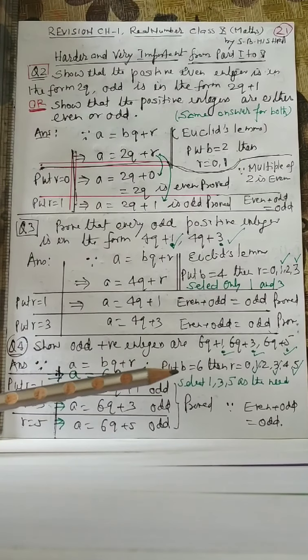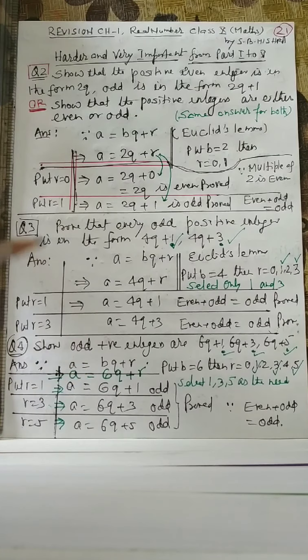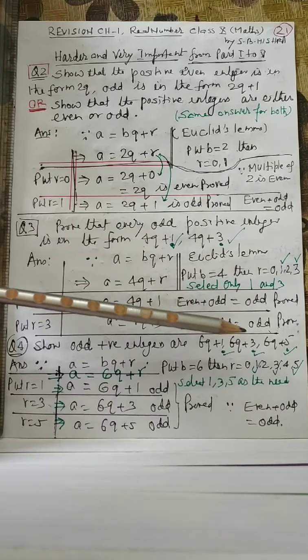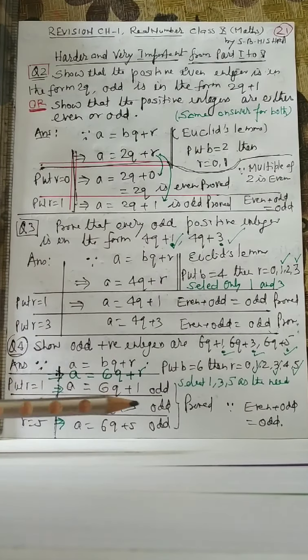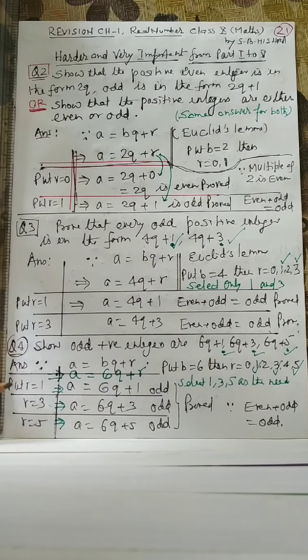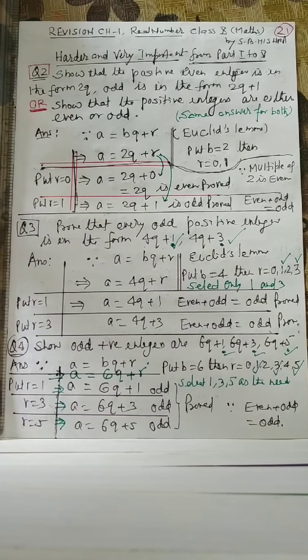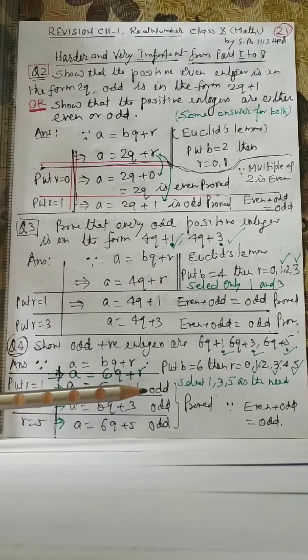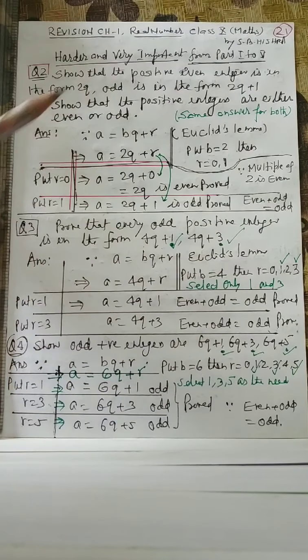Now r is equal to 0, 1, 2, 3, 4, 5. Select, the requirement is 1, 3 and 5. So select 1, 3, 5. If r is 1, a is equal to 6q plus 1. If r is 3, a is equal to 6q plus 3. If r is 5, a is equal to 6q plus 5. All are odd. The reason is the same: even plus odd is odd.